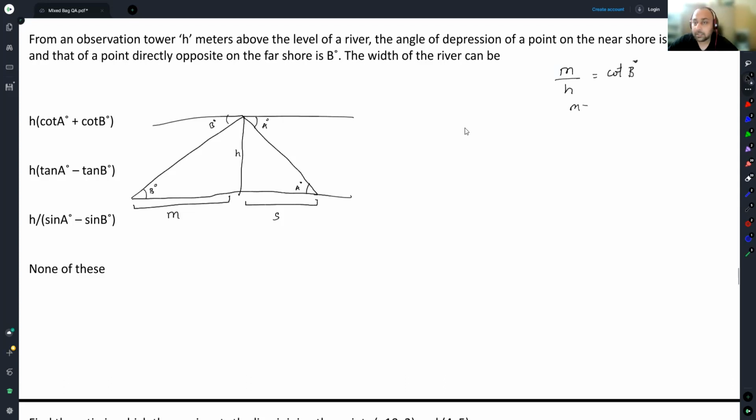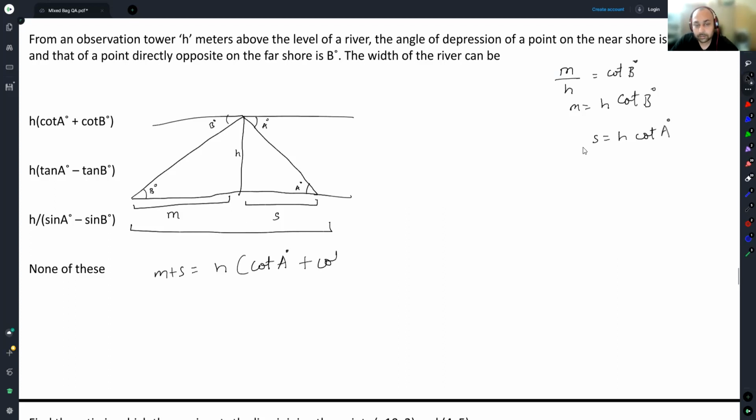So we get M is equal to H cot B degree. And if M is equal to H cot B degree, can I say S is equal to H cot A degree? So the width of the river will turn out to be M plus S, which is equal to H times (cot A degree plus cot B degree).